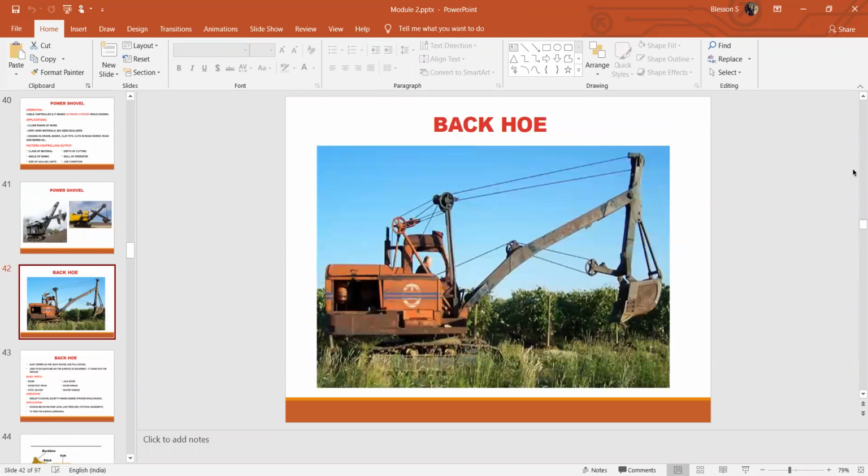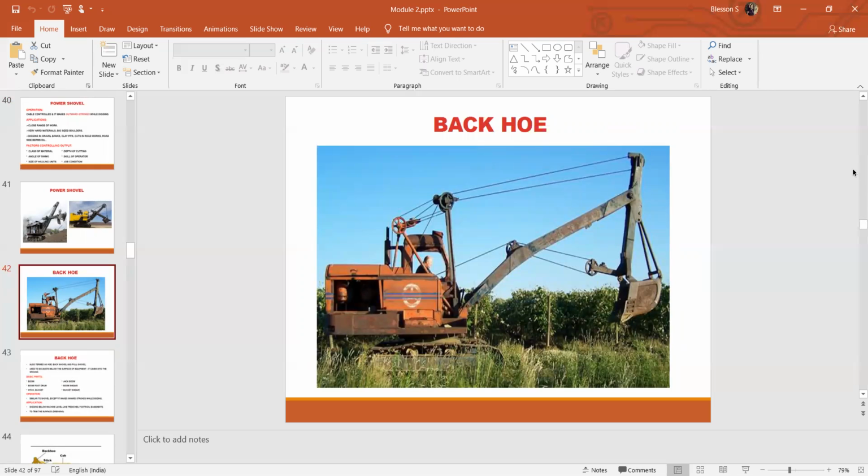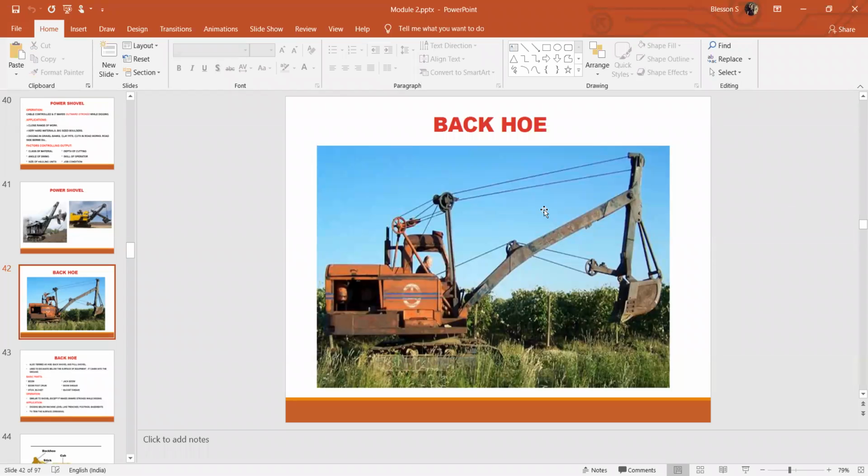We discussed the major parts of these equipments and how they work. One gives a forward push, an outward stroke, that is the power shovel, while the backhoe pulls inwards, giving an inward stroke. The backhoe is normally used at higher elevation to excavate lower elevation, while power shovels are kept at lower elevation to excavate higher elevation. All the functions are similar. Only close range of work can be done with these two equipments.